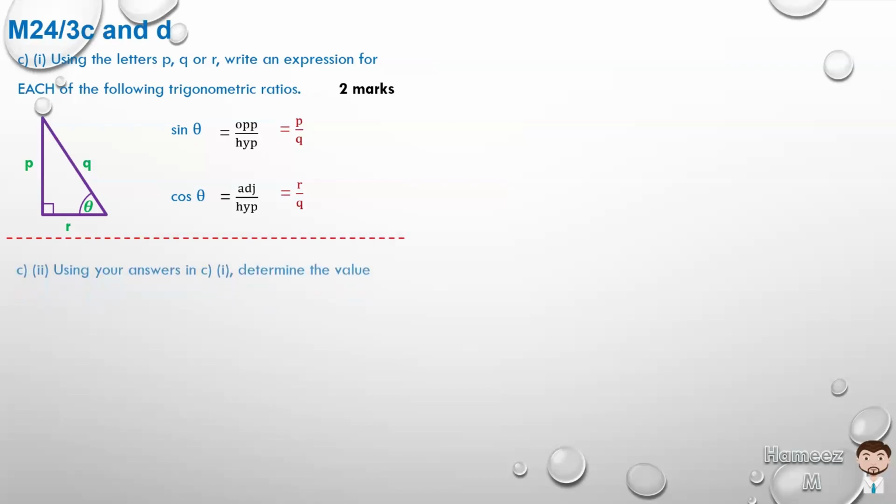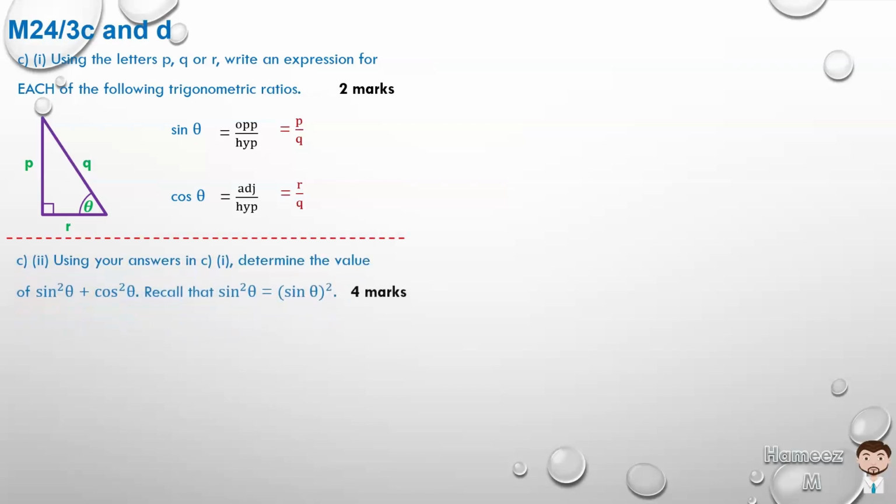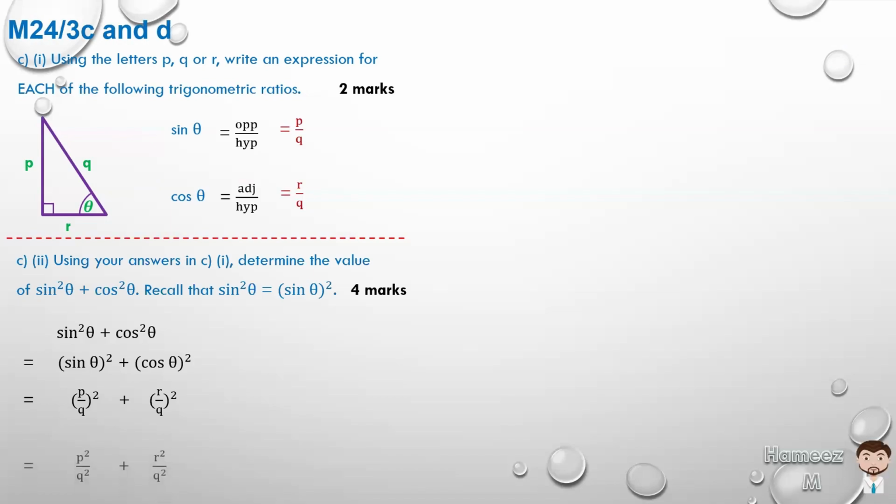Using your answers in C part 1, which are sine theta and cos theta, determine the value of sine squared theta plus cos squared theta. We call that sine squared theta is sine theta all squared. So if we look at sine squared theta plus cos squared theta, that is sine theta squared plus cos theta squared. And from above, we know sine theta is P on Q. So we're squaring that plus R on Q squared. And that means P on Q squared is P squared over Q squared plus R squared over Q squared.